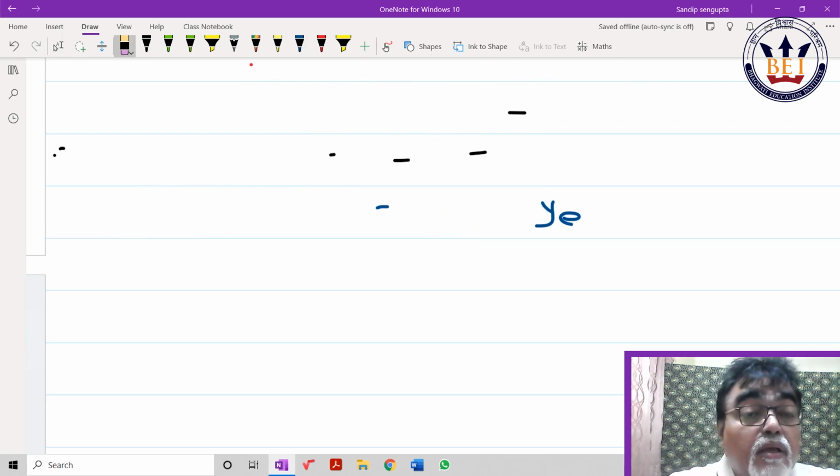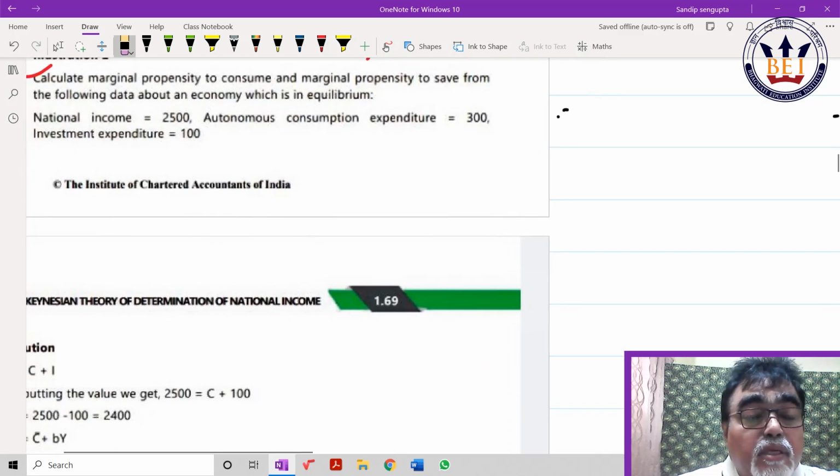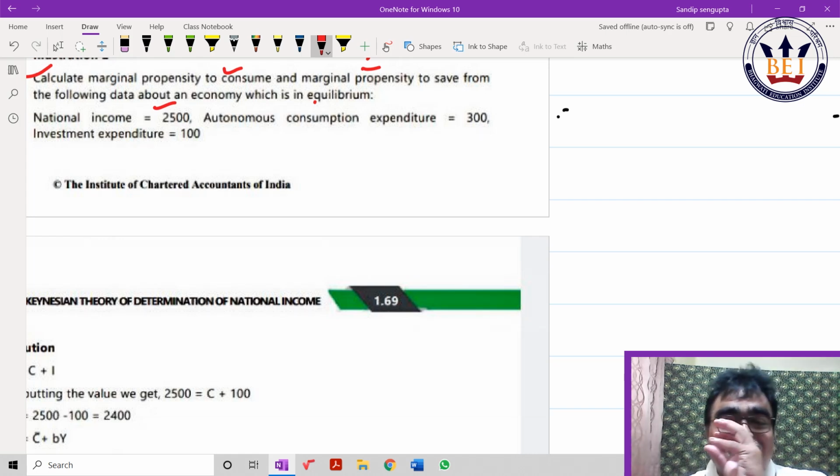Sorry. Calculate MPC, MPS. When the economy is in equilibrium, NI given, equilibrium given, autonomous expenditure, investment. So many things I say as given. This is also perfect. But I'm showing you my student, a quick crack down.